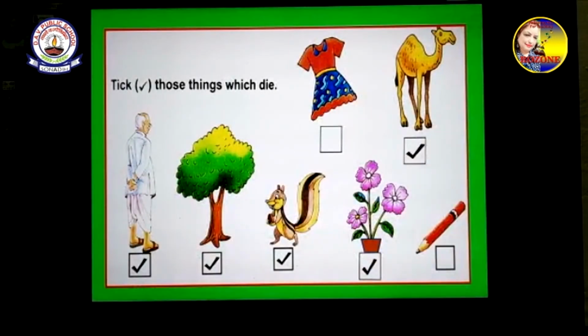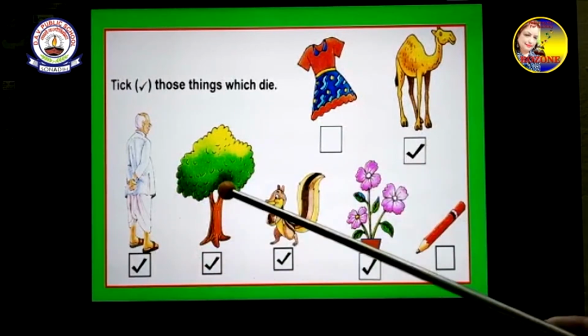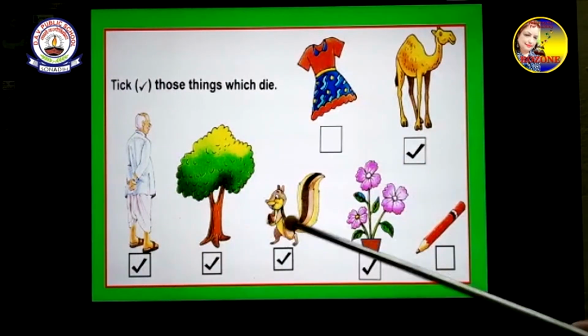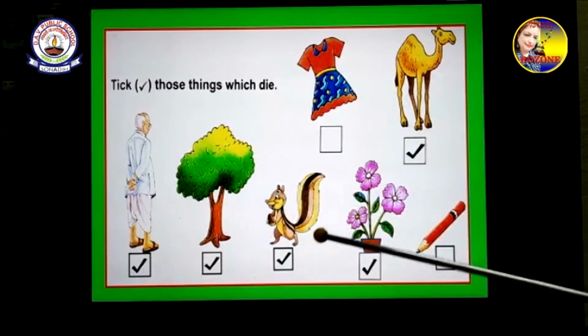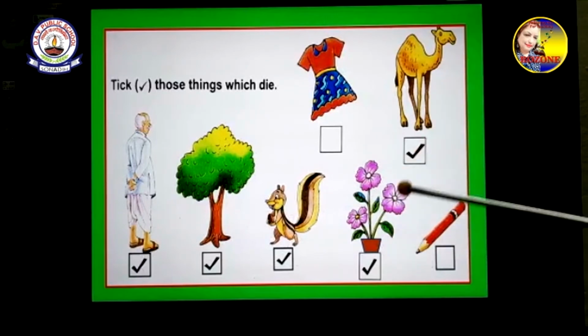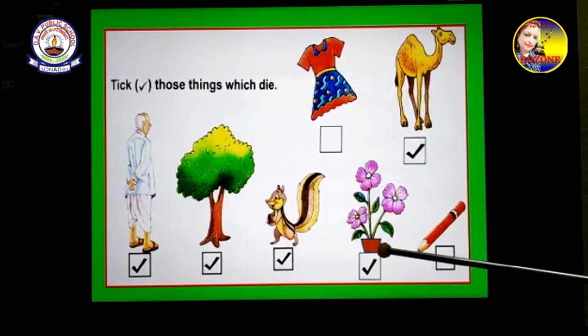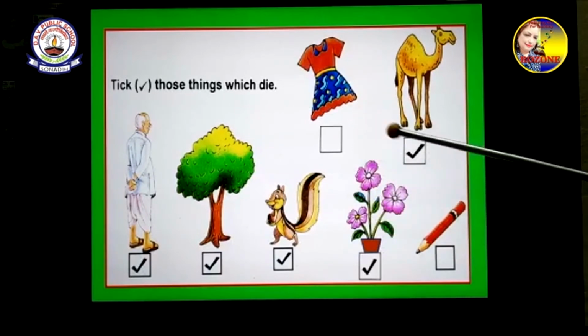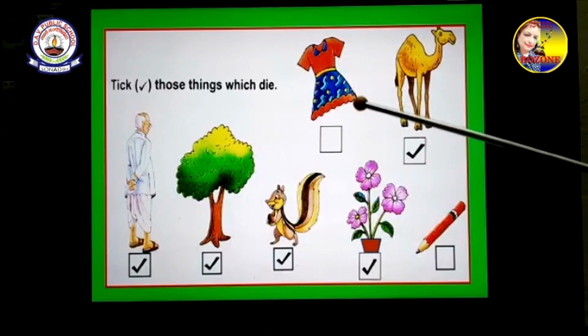Tick those things which die. Now we have to tick those things which die, like human being, tree, the squirrel, the camel, the flowers, the plant. They will die one day. But the frog and the pencil, they don't die. They will become shorter and then we don't use them. They will fade away, they will get torn and they will become small for you, but they don't die. We will stop using them, but they don't die.